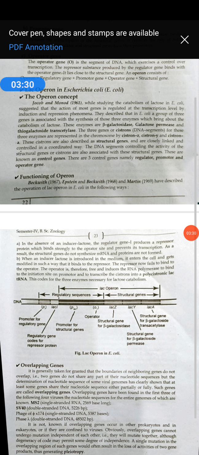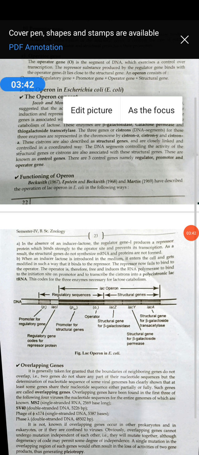What I mean to say is, in E. coli, when glucose acts as the substrate for energy production, in that condition the switch is off. But when there is lactose, the bacteria use lactose as an energy source. In that condition the lactose acts as an inducer which enters inside the cell, and then the regulator gene produces a protein. I already explained this just five minutes ago. The regulatory gene produces a protein called the repressor protein.